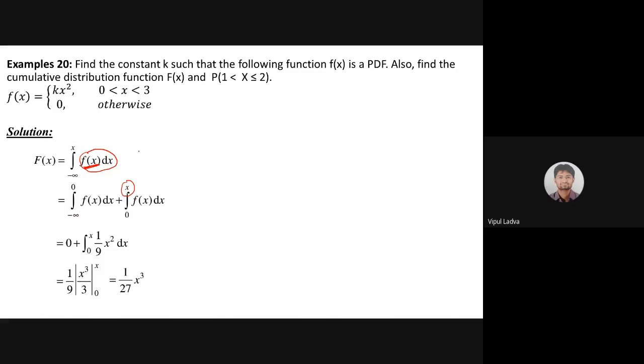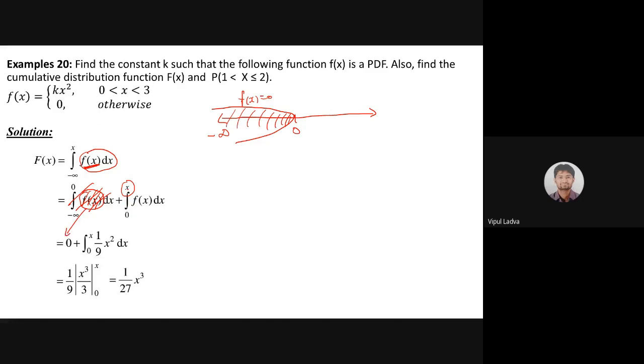Now we are quite sure that for the part minus infinity to 0, the probability function is 0, f of x is 0. So the integrand will be 0, and the integration of 0 will be 0. So ये निकल गया.